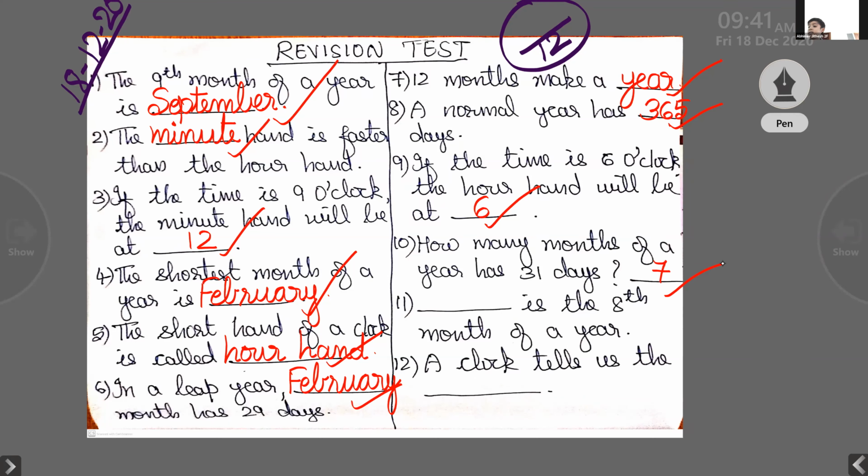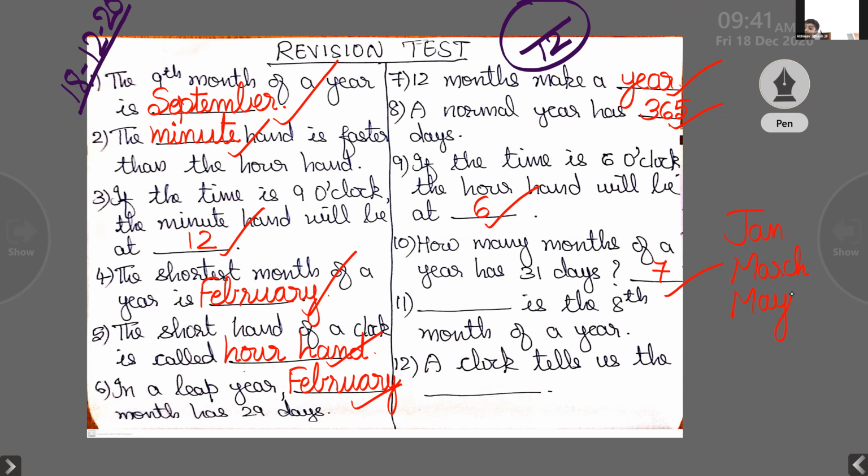January. Then? March. January, March. May. January, March, May.